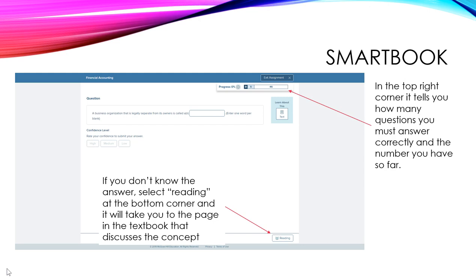In the top corner, it tells you how many questions you must answer correctly and the number you have so far. Now remember, this is based on correct answers. You could get 100 questions if you don't answer any of them correctly, so remember that. They're trying to see if you understand the concepts, and if you don't, they're going to keep asking you until you come up with the right answer. So if you miss a question, write down the correct answer.